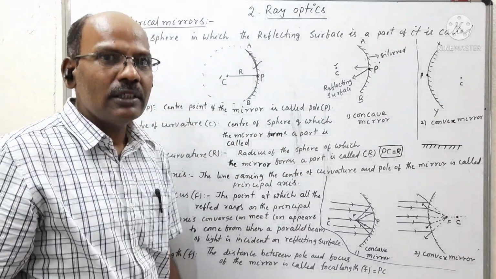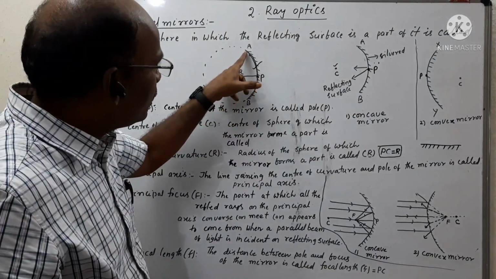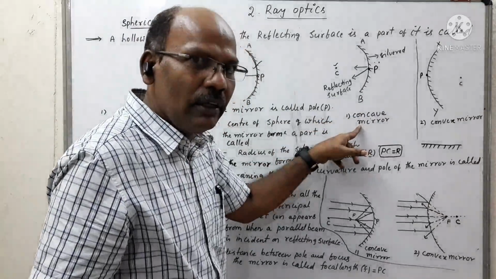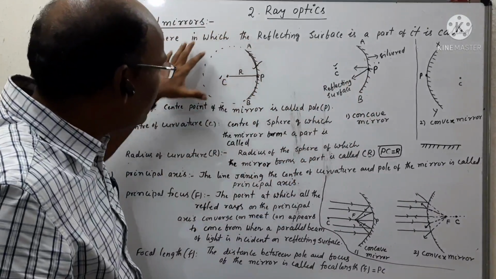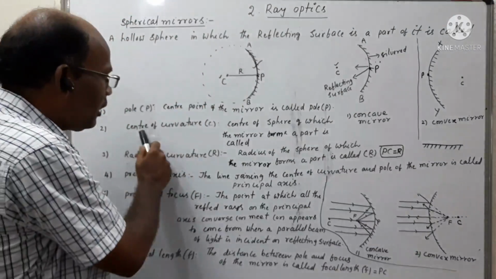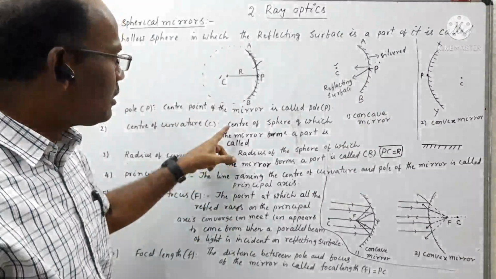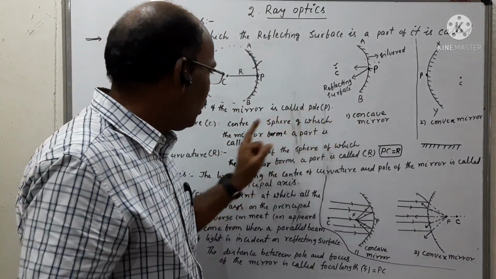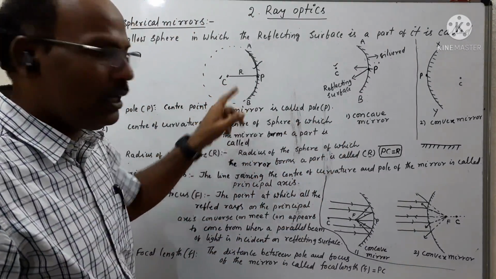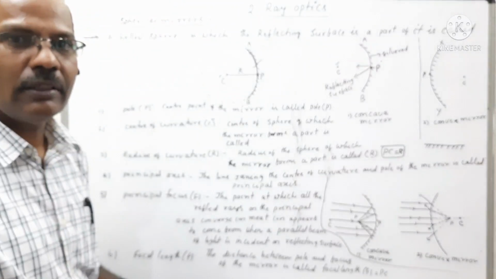Here we are observing that this reflecting surface of the concave mirror is a part of the sphere, whose center acts as the center of curvature of the given spherical mirror. So we can simply write: the center of the sphere of which the mirror forms a part is called the center of curvature, represented by letter C.